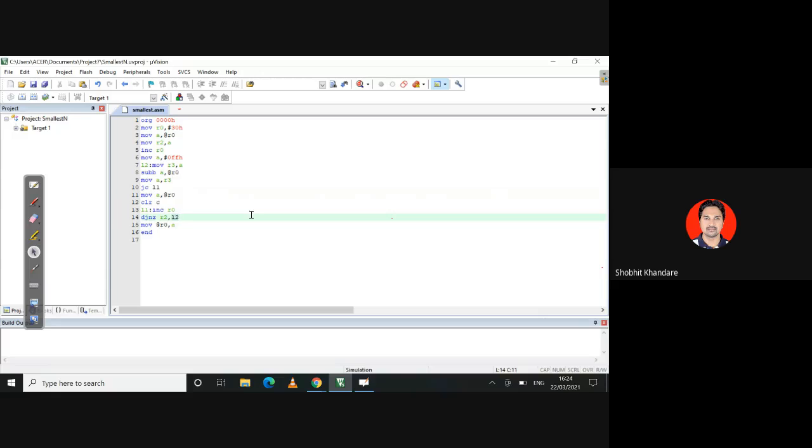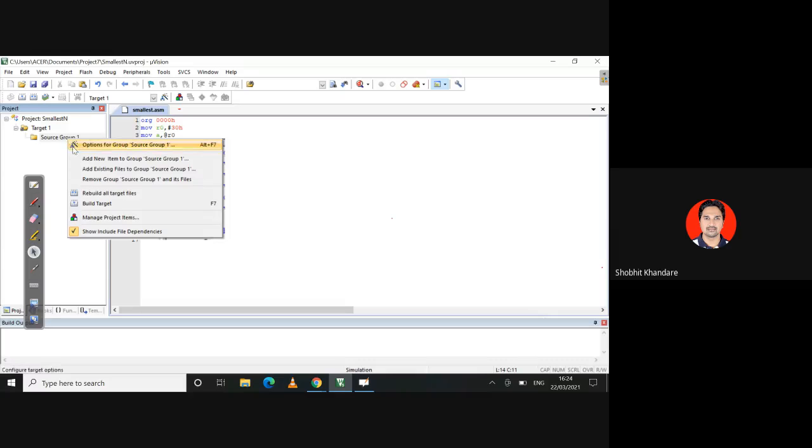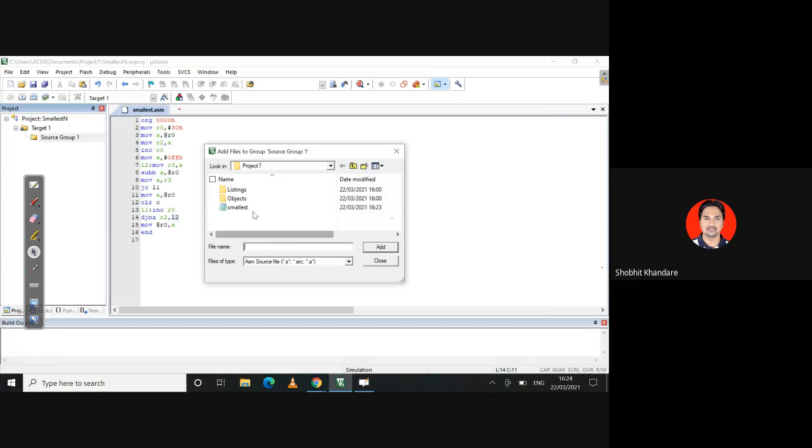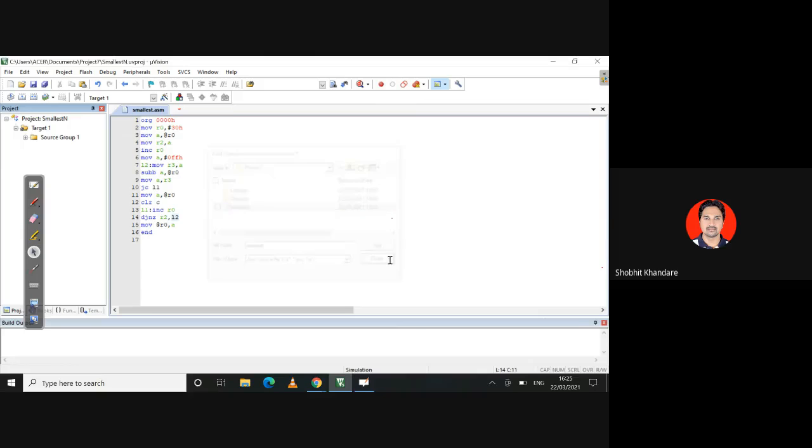Yes, I have to add this file because this file is not added to the target. It is not added to the source group. So right click, add existing file to source group 1. Now it is asking which file I want. I want this file to be added. So add this one, and you have to close manually. Once it is added, you will be able to see it in source group 1. It is added now.